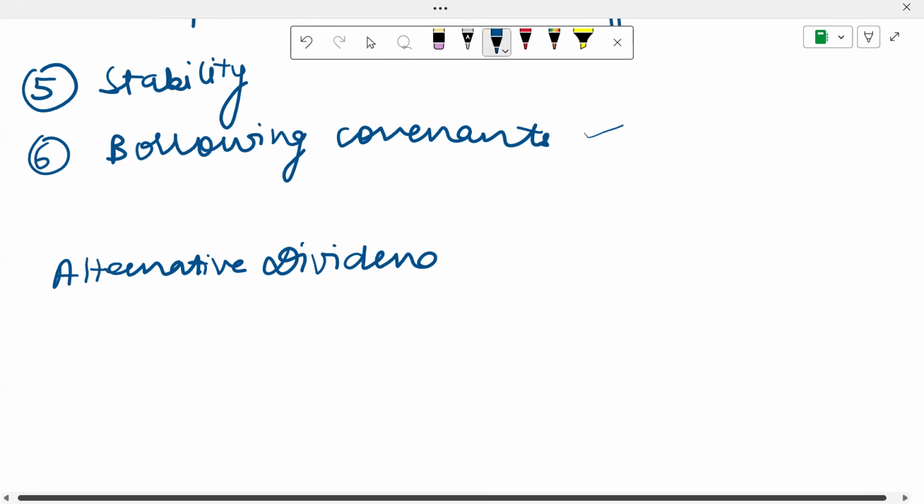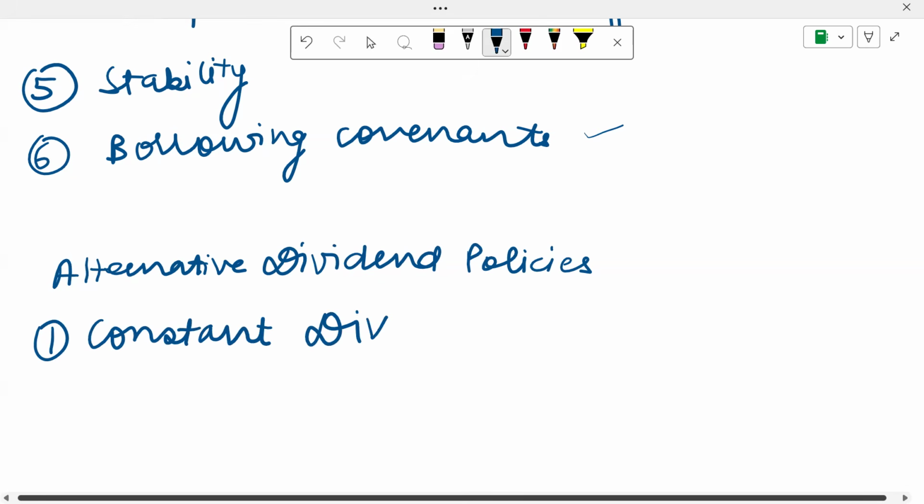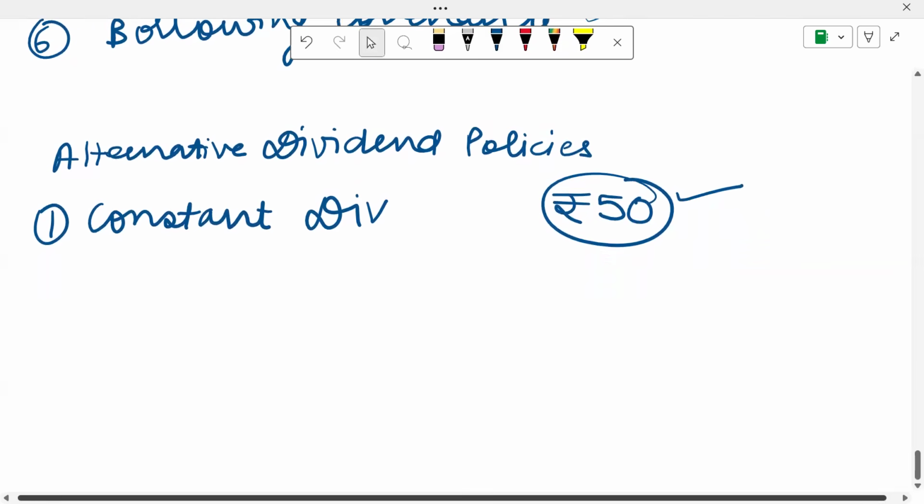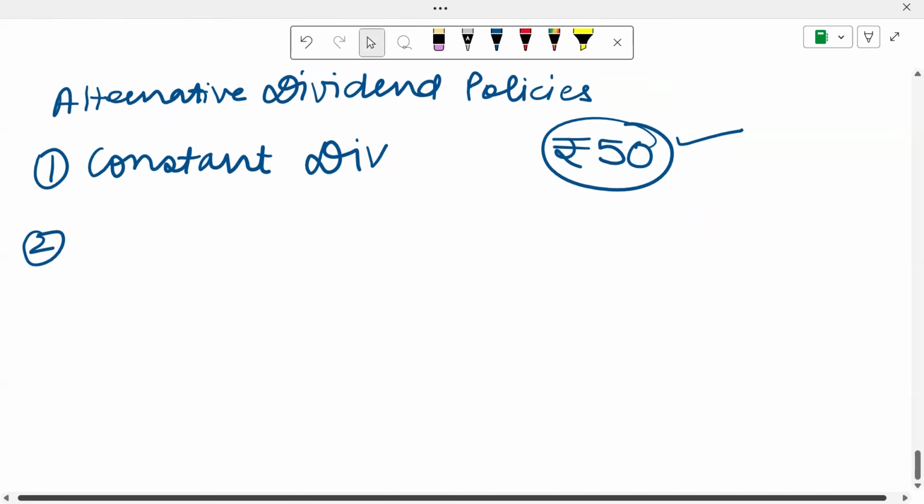Next, let's talk about the alternative dividend policies. So what are the possible dividend policies that a business can actually adopt? Number one policy is to pay a constant dividend. So over here, let's suppose I've decided that I'm going to pay rupees 50 as the dividend every year, this is going to remain constant no matter what happens. So what's the benefit over here? It avoids surprises, it signals stability, but shareholders may be disappointed if the company has done extremely well in one year, but still I'm only giving them 50 rupees of dividend like every year.